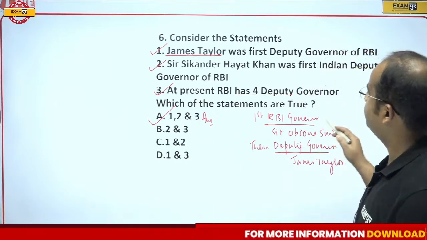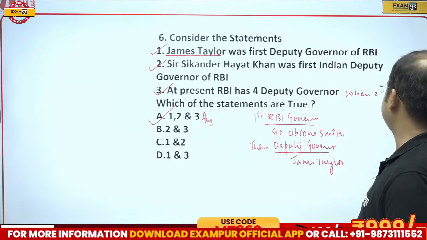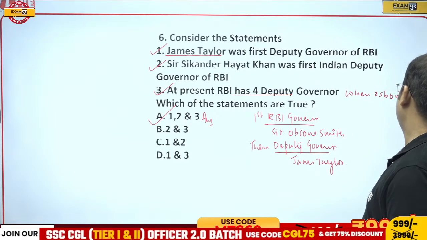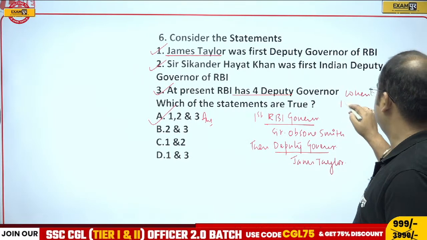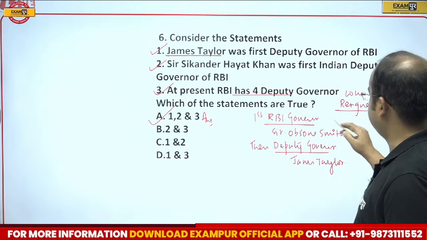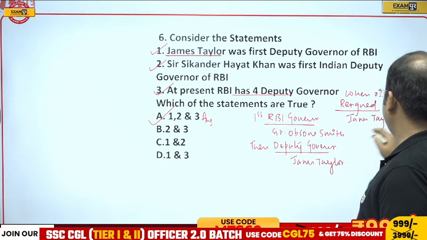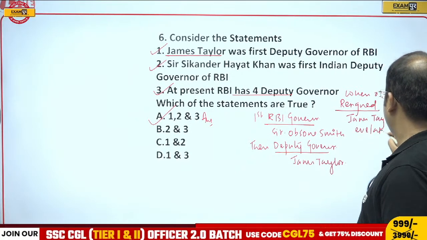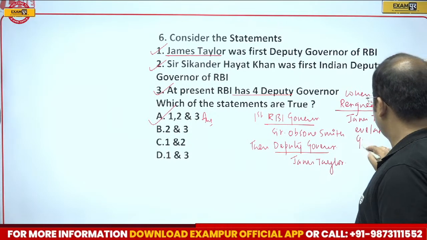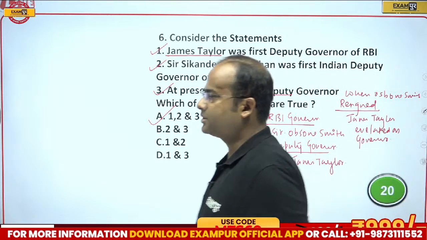And when Osborne Smith resigned, James Taylor was elevated as governor.